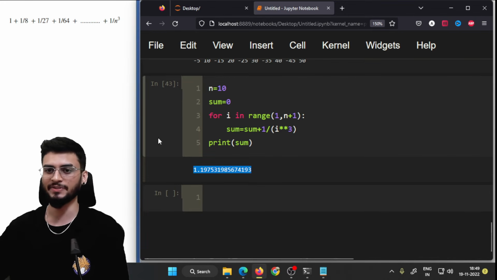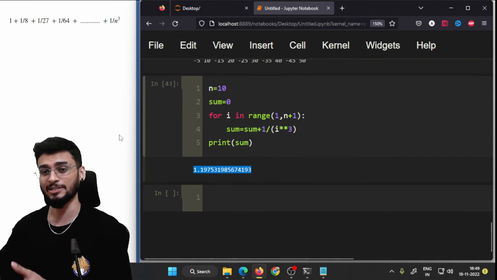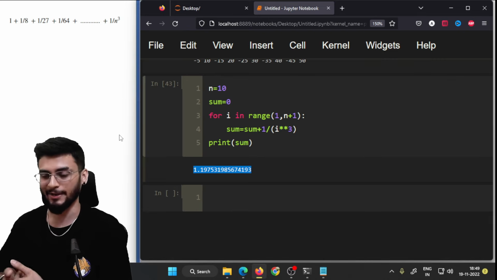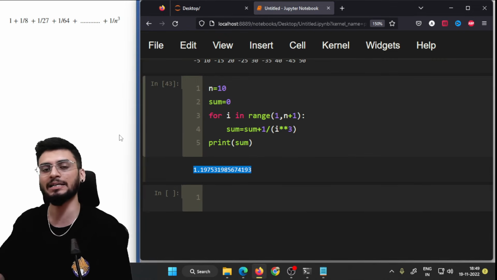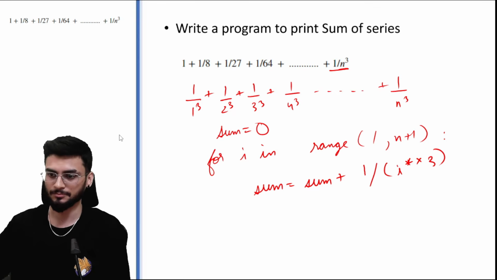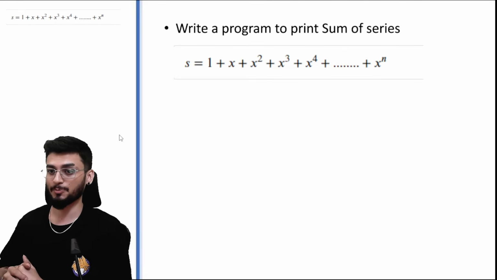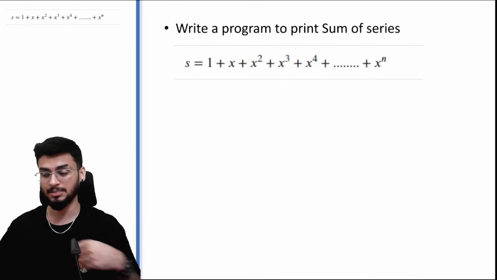Now easily you have created a program like this जहाँ पर आप sequence already decide कर चुके हो, and you just need to simplify it so that Python understands it. Looking at the next program to print the sum of the series.